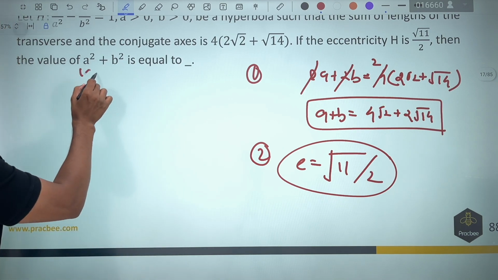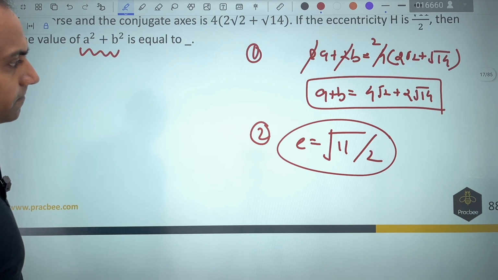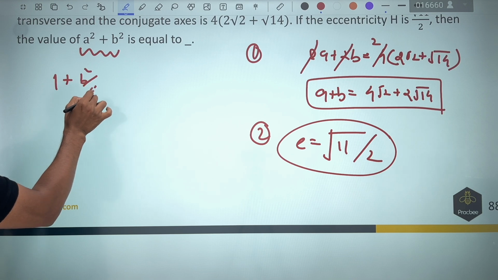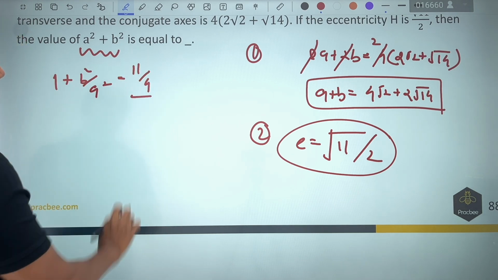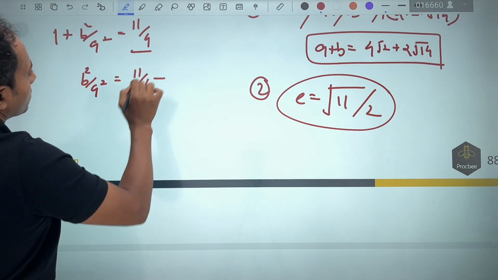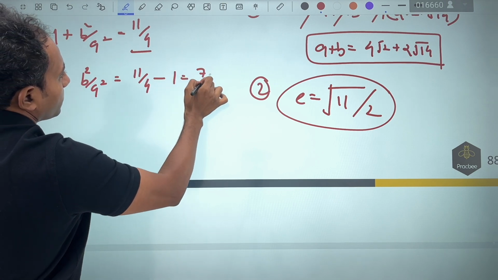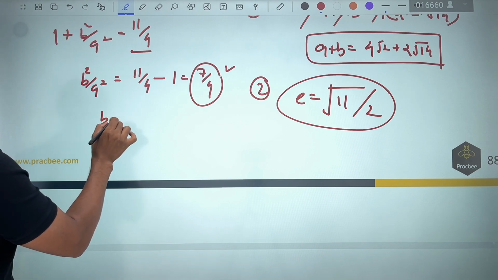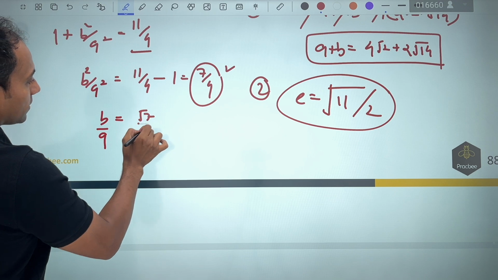What they want us to find is the value of a square plus b square. So now, if I square this eccentricity, it will be equal to 1 plus b square by a square, which equals 11 by 4. The value of b square by a square will be equal to 11 by 4 minus 1, which is 7 by 4. So b by a can be written as root 7 by 2.